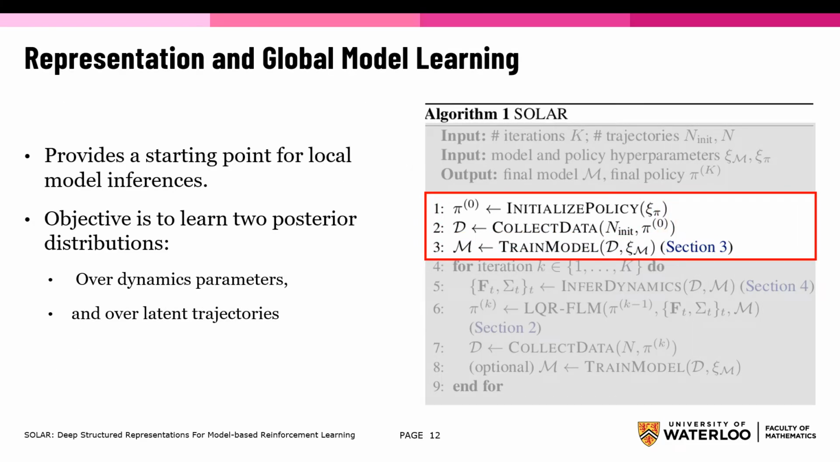Now we can look at each part separately. So this is part 1, representation in global model learning. This is where SOLAR will learn representation in a global model, which will allow for a starting point for local model inferences. The objective here is to learn two posterior distributions. One over dynamics parameters, as this informs our policy update, and another over latent trajectories, since we require an estimate of the latent state as the input to the policy.